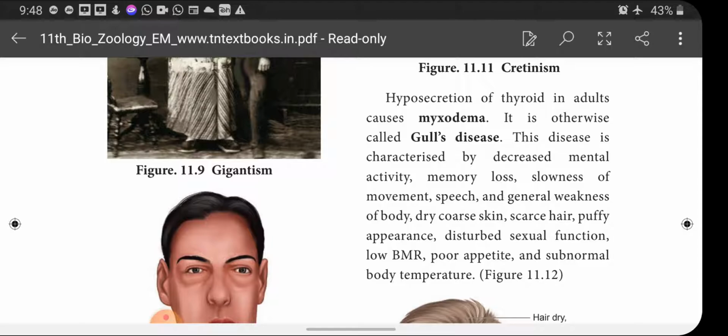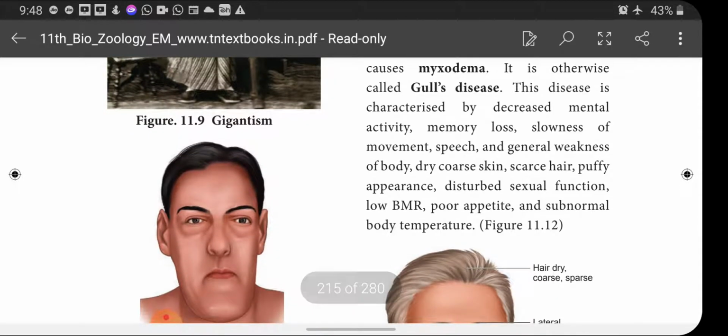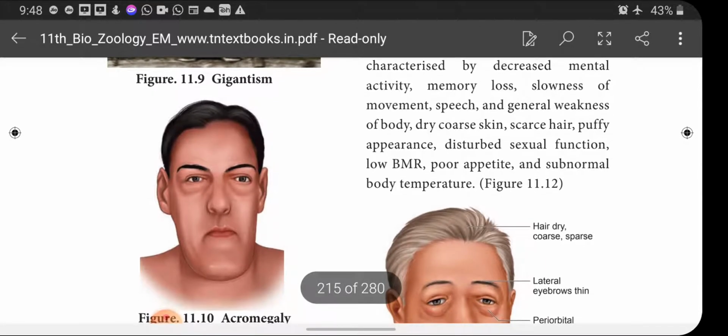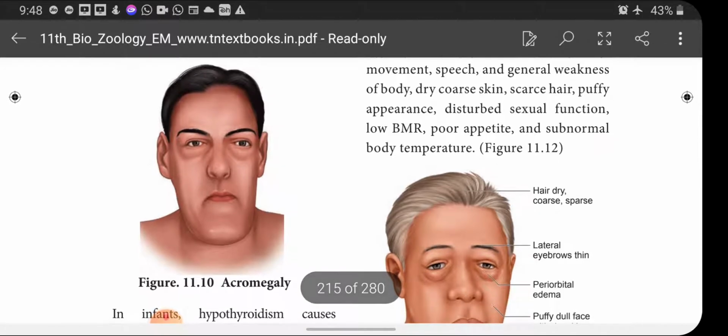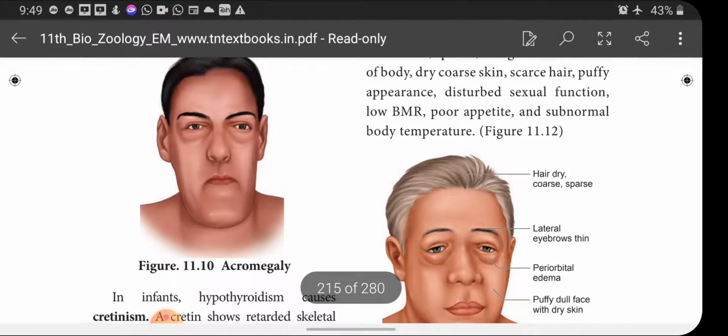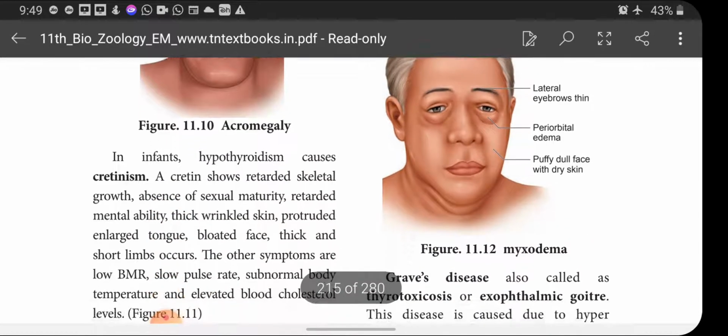When its secretion becomes lower than normal, the basal metabolic rate also decreases, with memory loss, slowness of movement, speech and general weakness of body, dry skin, scanty hair, puffy appearance, disturbed sexual function, low BMR, poor appetite and subnormal body temperature.